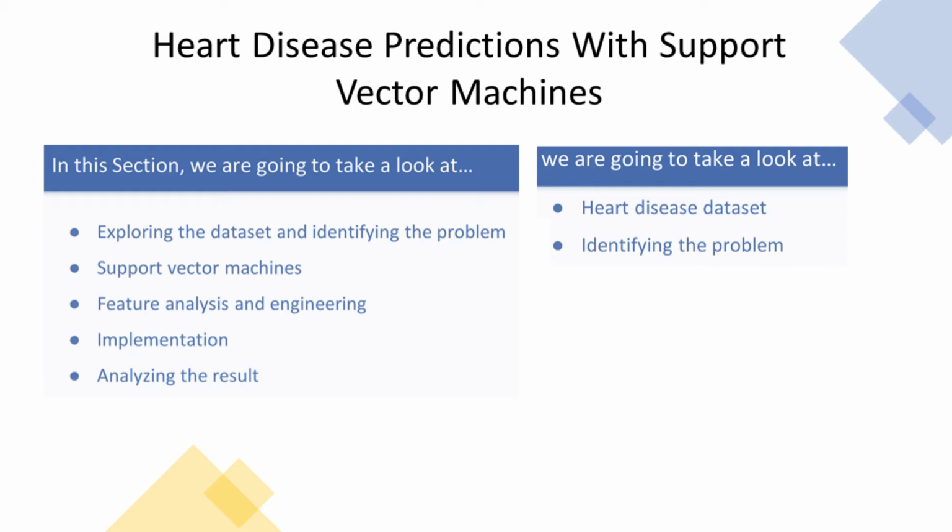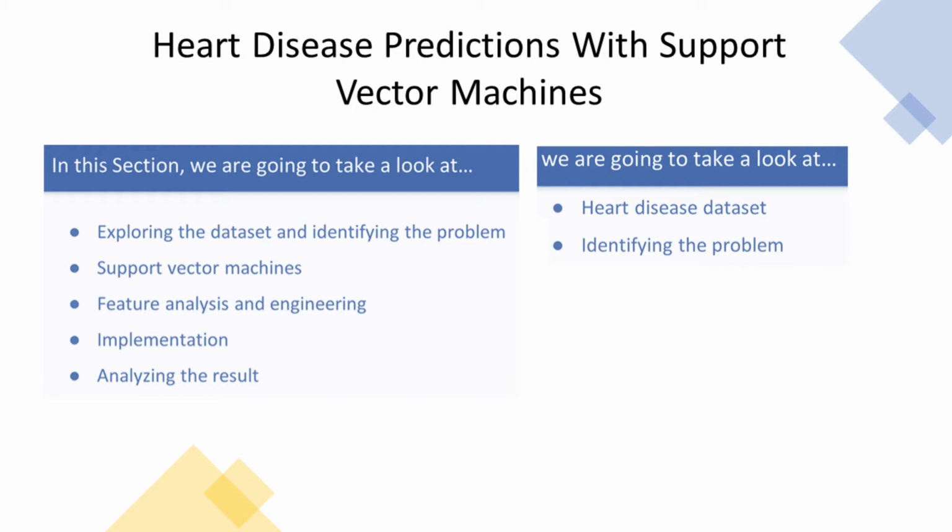Now in this section, we will follow pretty much the standard path that we saw in the previous section. First, we will explore the dataset and identify the problem. After that, we are going to talk about support vector machines which we are using for solving this problem. And then we will do some feature analysis and feature engineering. And finally, we will do the implementation using the theory that we will be seeing. And then we will analyze the result and see how we can get better results by changing a few things. So let's start by exploring the dataset and identifying the problem.